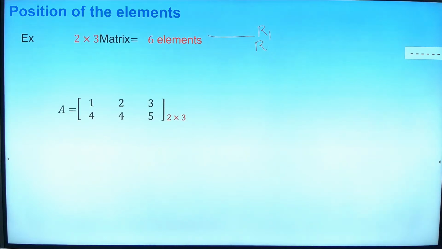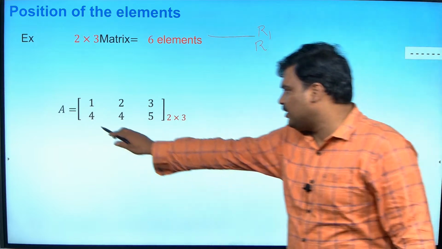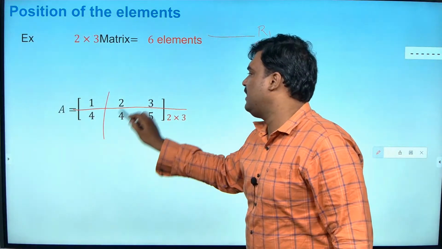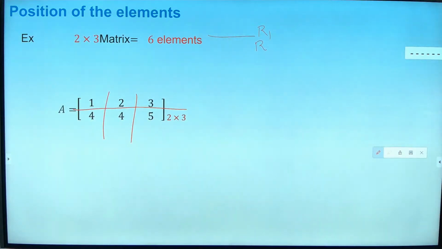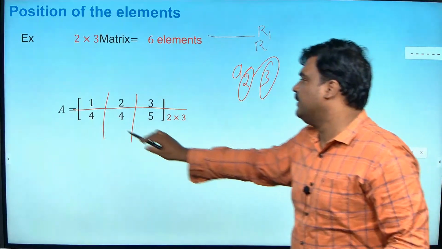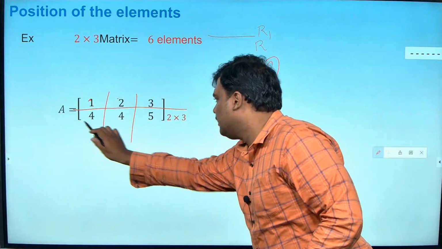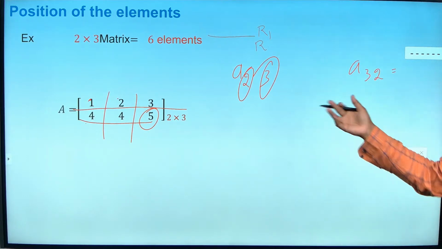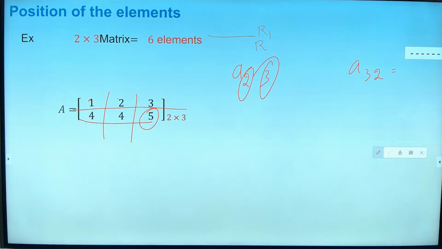Okay. This is a 2 by 3 matrix, right? Because I have 2 rows and 1, 2, 3 columns. Now I want to know what is A23. What is the meaning of A23? Second row, third column. Okay, what is A32, guys? There is no third row, so nothing is there. There is no element A32.